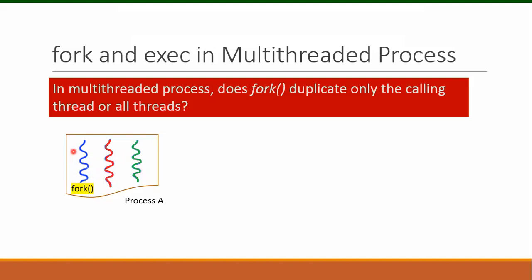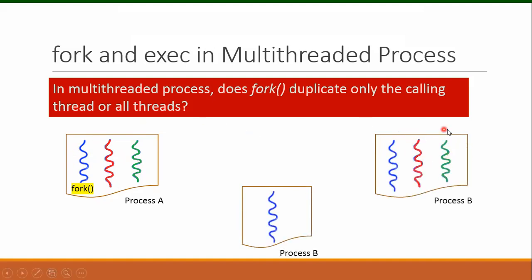So the first possibility is that a child process has been created and all the threads of the parent process have been replicated in the child process. So the child process is the exact memory image of the parent process.